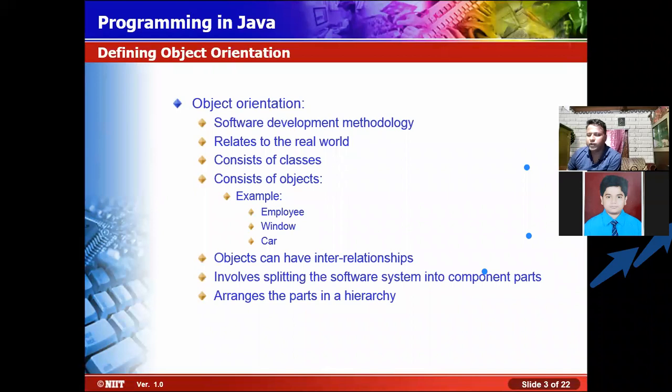So what is object orientation? Object orientation is a software development methodology which relates to the real world. Today, what applications are we using? Like we're using WhatsApp, we're using different online payment systems.